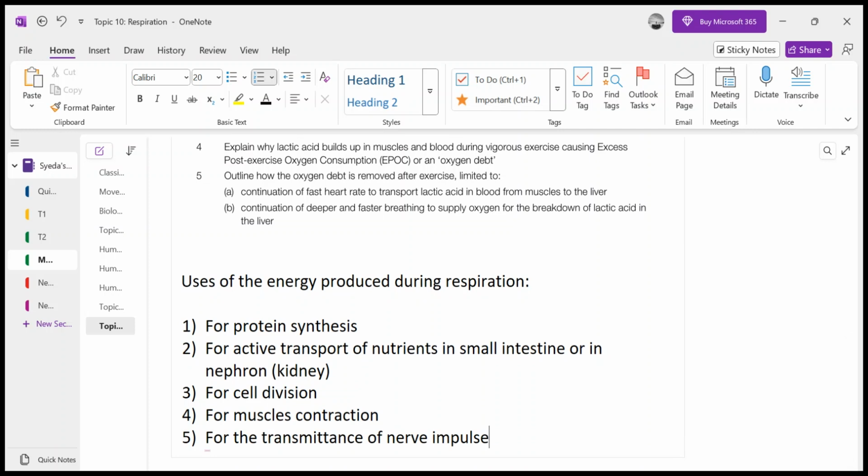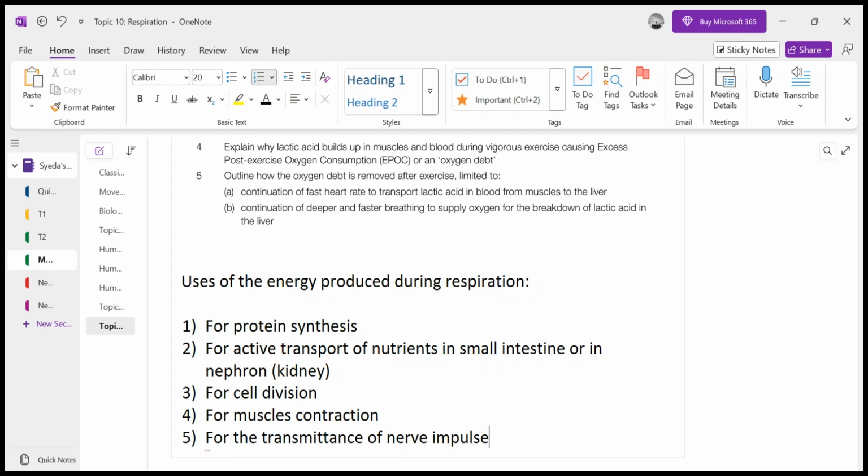It is actually an electrical impulse. This impulse is transmitted by specialized neurons, which are the nerve cells, and in order to pass this electrical impulse, energy is needed. If there is no energy, there is no nerve impulse transmittance, so there would be no connection of the brain with the receptors or with the effectors.